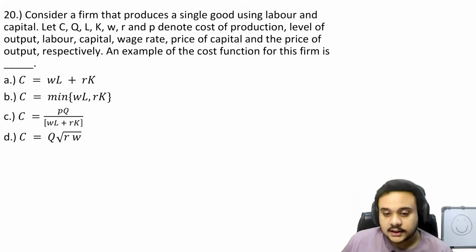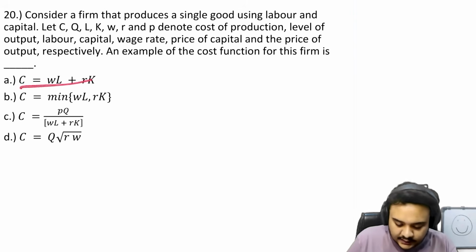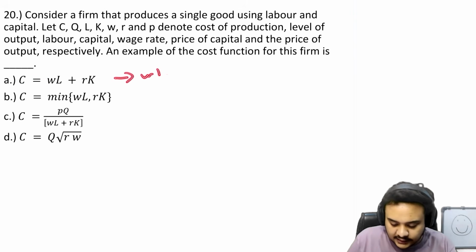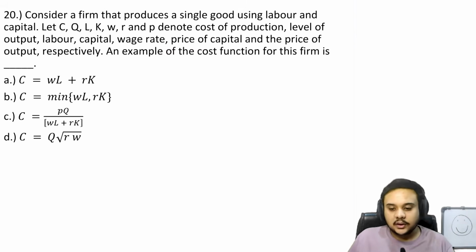Okay, so you just have to find a valid cost function. If you look at the options, the first option is just WL plus RK, which is nothing but what the normal cost sequence is. This is not a minimized cost function.